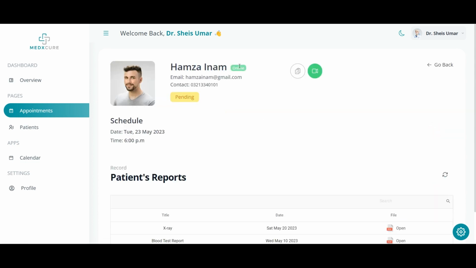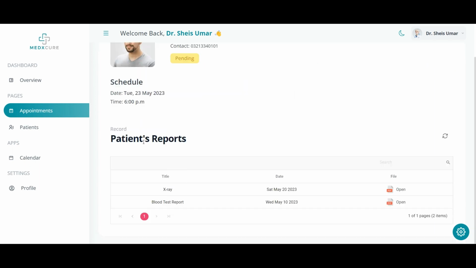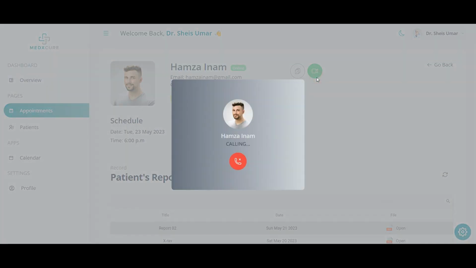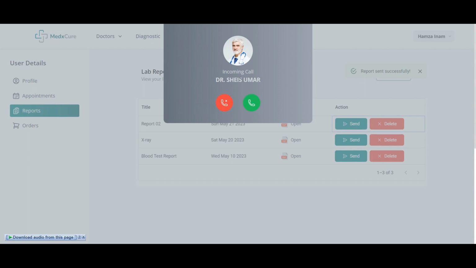We can see here the status of the patient, if they are online or offline. The doctor can mark the appointment as completed. The doctor can also initiate a video call. These are the patient reports if the patient has sent any report to the doctor. So now we want to initiate a video call. We will click on video call. The patient is receiving the video call and clicks on accept call.